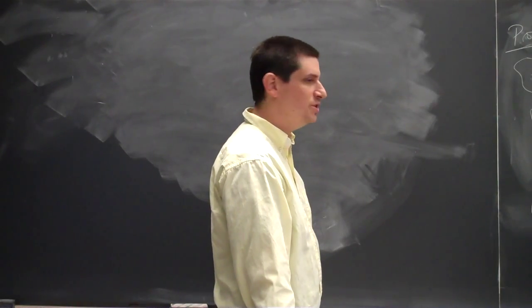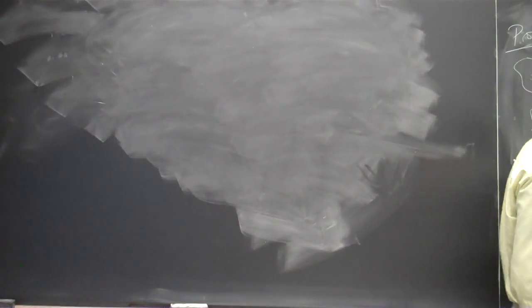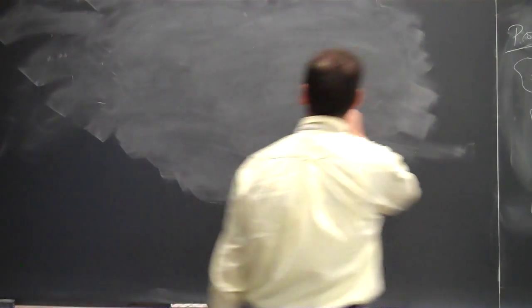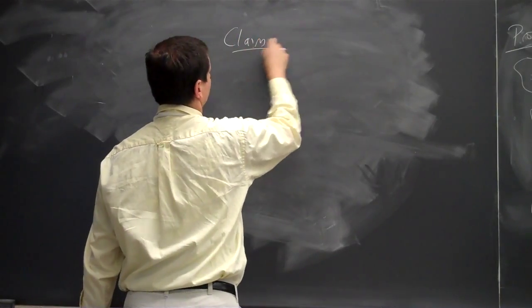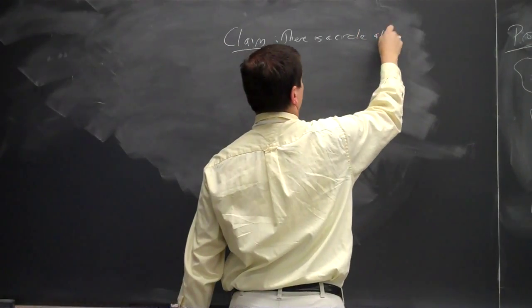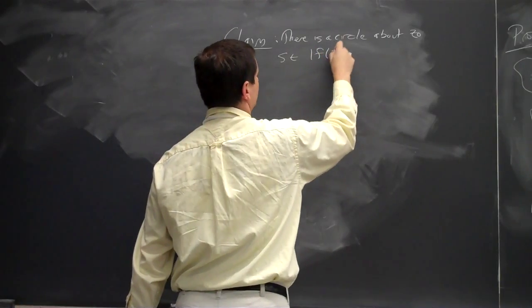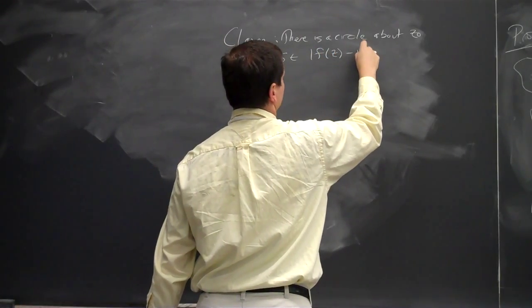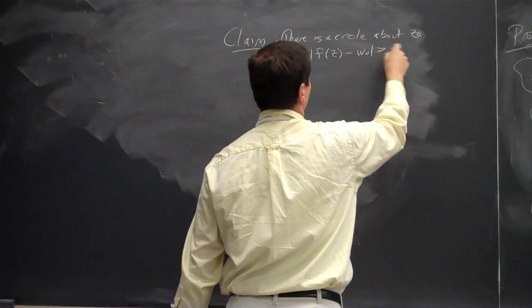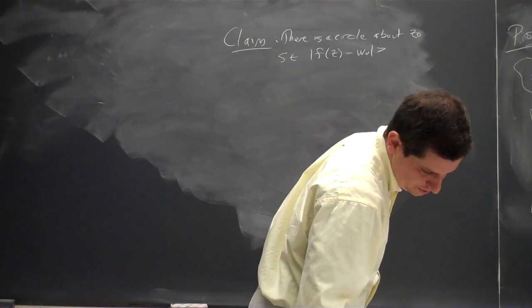Sure. Give us more points to look at. So now, can I ensure myself that in a small circle about z naught, this is positive? So I claim there is a circle about z naught such that the absolute value of f of z minus w naught is strictly greater than, I want to use the same number I'm using, delta.